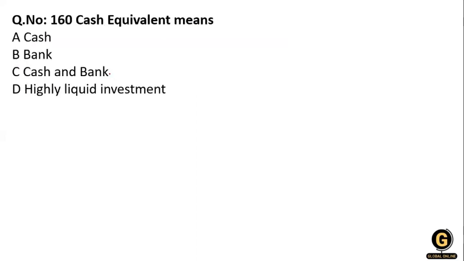Now the next question, cash equivalent means. What is a cash equivalent? Cash and bank and highly liquid investment. So yes, cash equivalent is a highly liquid investment, the items or the investments which are liquidated quickly, like cash at bank.